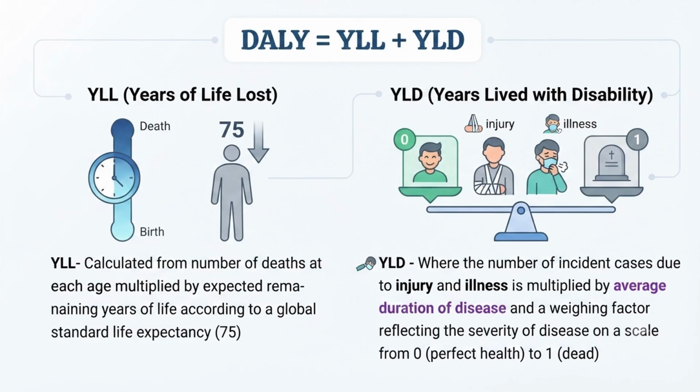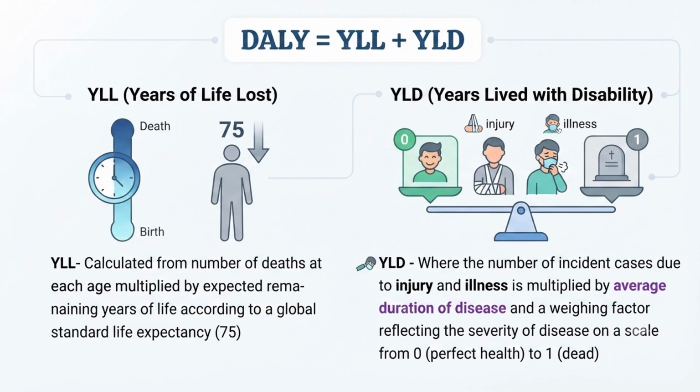Now we will see how to calculate YLD, years lived with disability, together for all persons. This is the number of incident cases due to injury or illness. It can be injury or illness like we discussed. So in total, how many cases of injury plus illness? That is N, and it is multiplied by the average duration of disease, since duration will be different for different diseases. Here we will also add a weighting factor to reflect the severity of disease, as the severity of all diseases will not be similar.